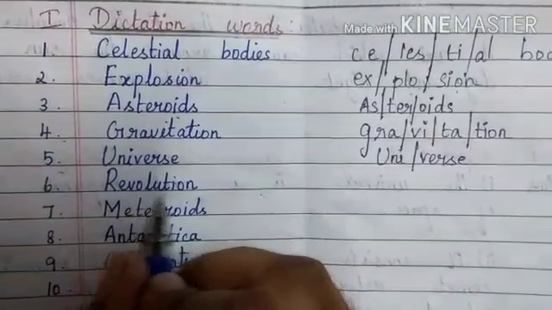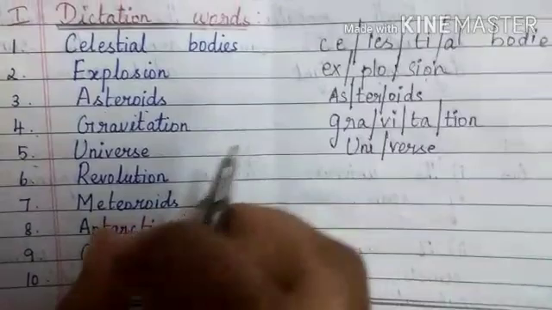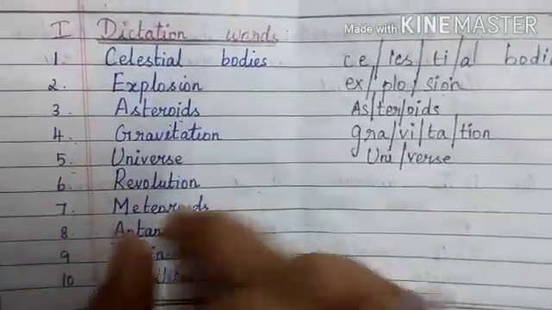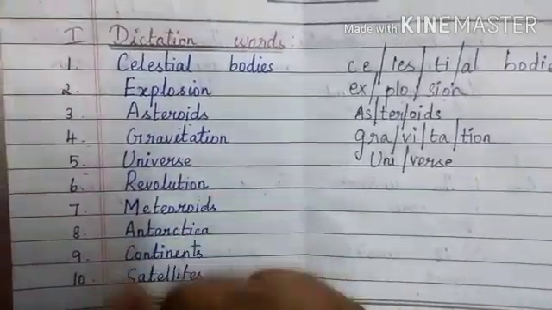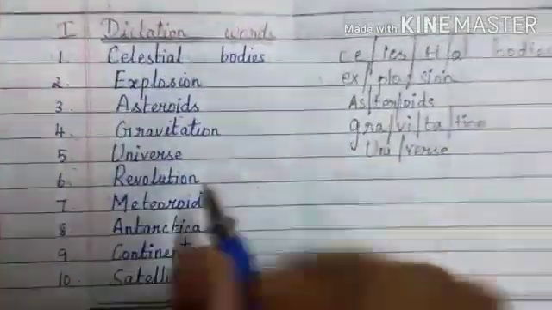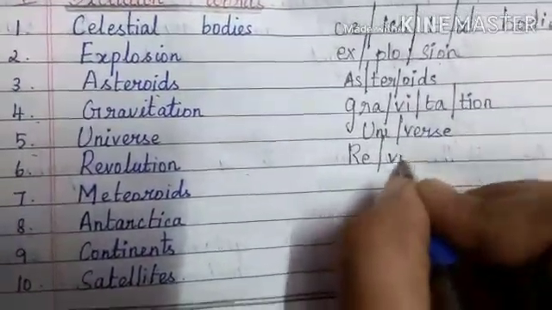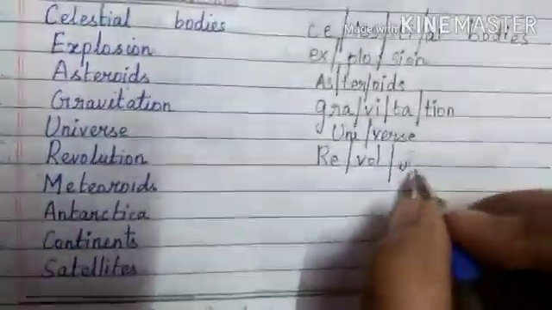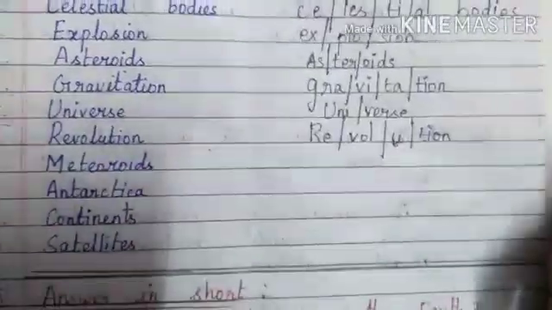Sixth word, revolution. Revolution means the movement of Earth around the sun. The earth revolves around the sun. That process is called revolution. This revolution of earth will cause the 4 seasons. Revolution, T-I-O-N, shun, revolution.